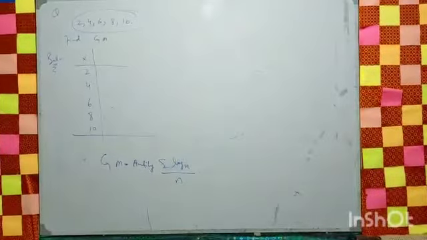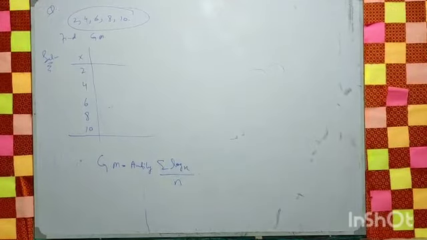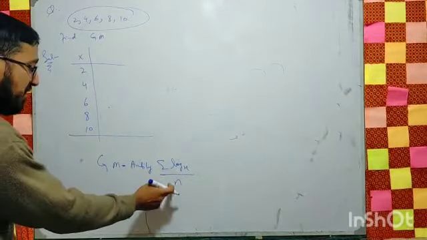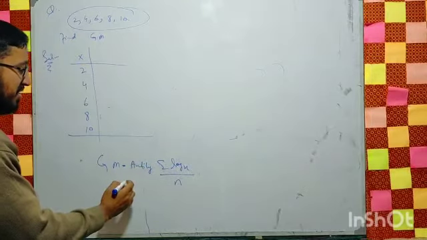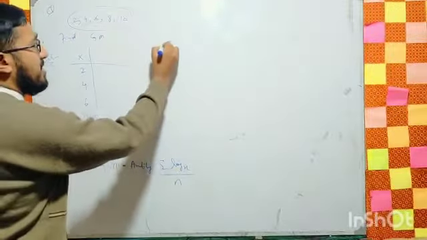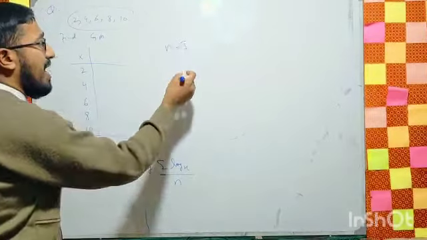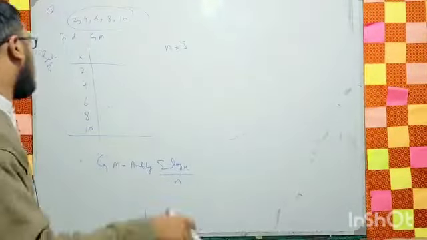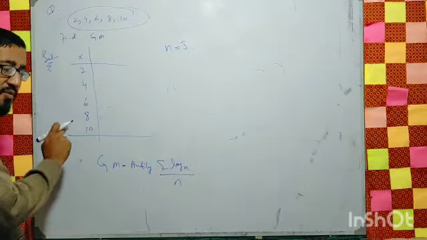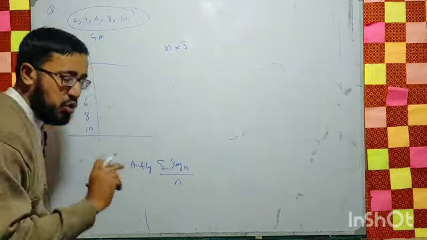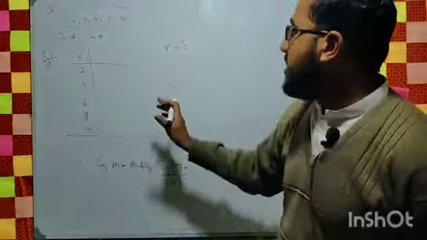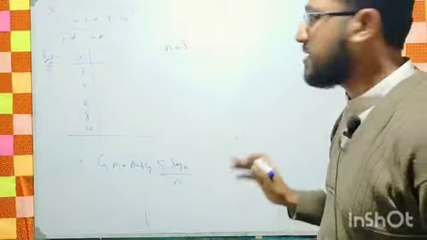Now, first of all, there are 5 values involved in the data, right? Look at it. n is equal to 5. Why can we write 5 over here? Because this data involves 5 values, 1, 2, 3, 4, up to 5.